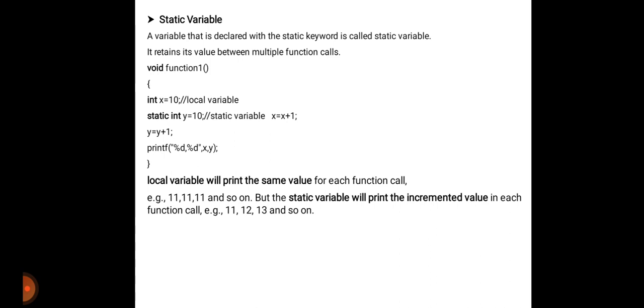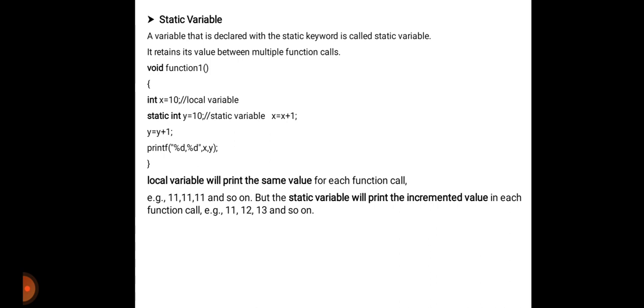If you call this function many times, the local variable will print the same value each time, for example 1 1 1 1 and so on. But the static variable will print the incremented value. That means not 1 1 1 1, but 1 1, 1 2, 1 3, 1 4, 1 5 and so on, in this manner.